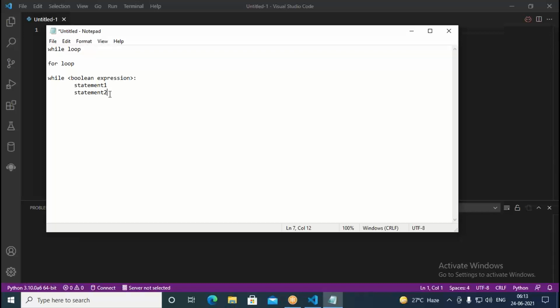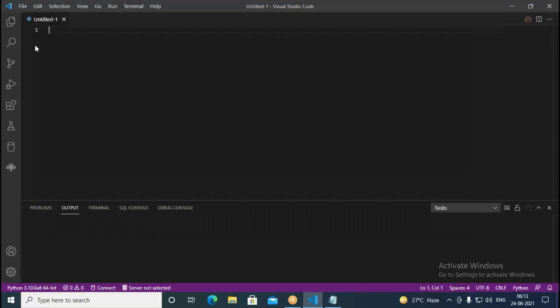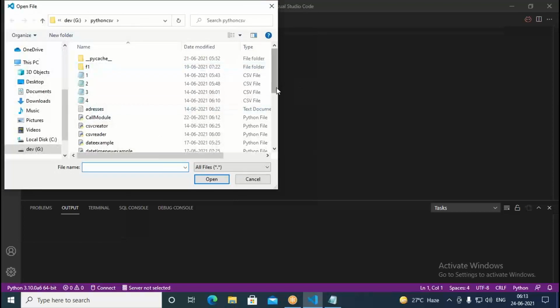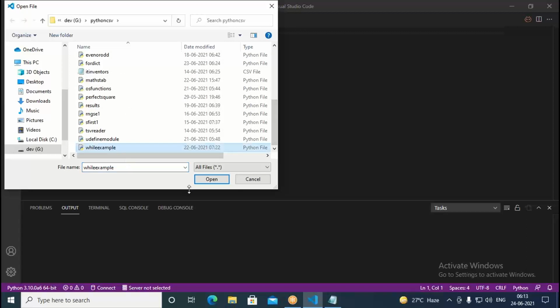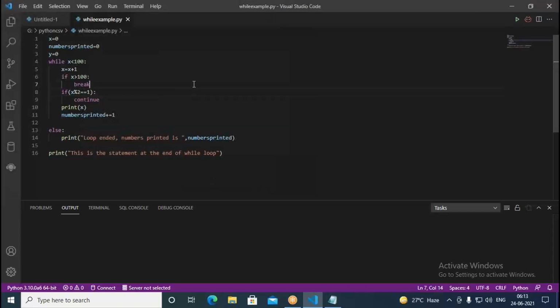The other day we saw an example; once again, I'll open and show you that. In this while example, we declared a variable x as 0, numbers printed as 0, and y is also 0.